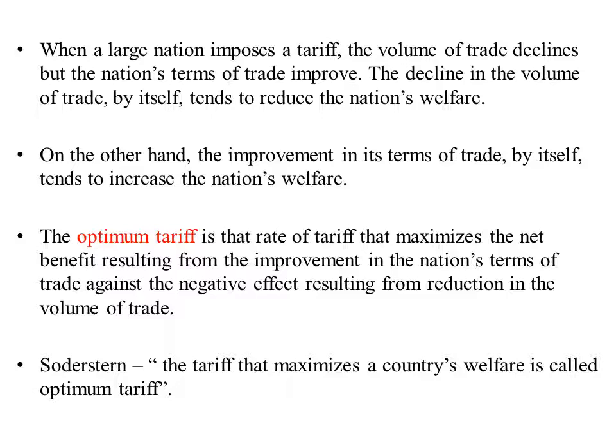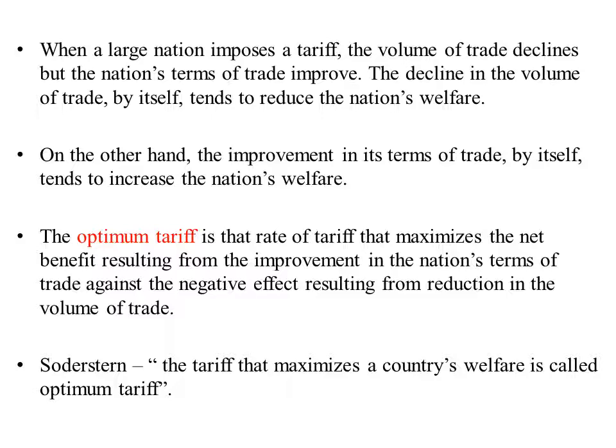The decline in volume of trade by itself tends to reduce the nation's welfare. On the other hand, the improvement in terms of trade by itself tends to increase the nation's welfare. When a nation imposes a tariff, there are two effects: a decline in the volume of trade and, at the same time, an improvement in the terms of trade.